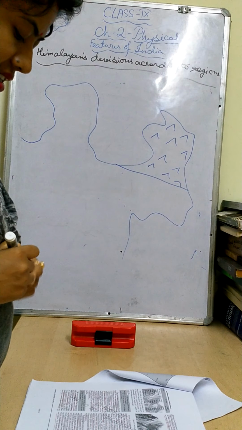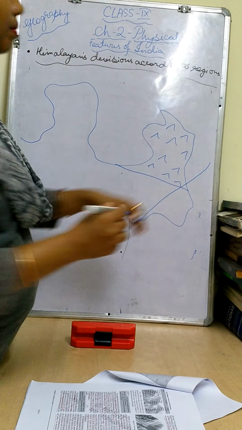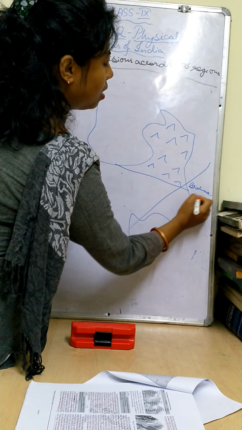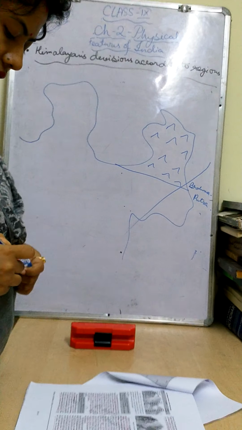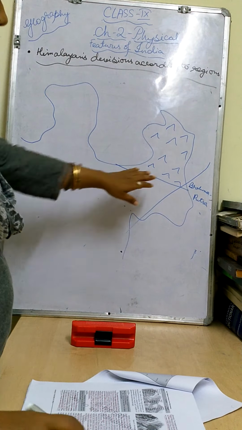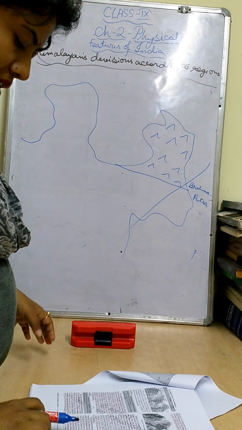Okay, Brahmaputra marks the easternmost border. Beyond that, the Dihang Gorge is also there. So the Himalaya has been bent sharply. Bend means it has been twisted. Bent sharply in the eastern boundary of India.